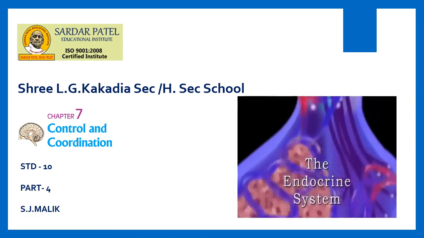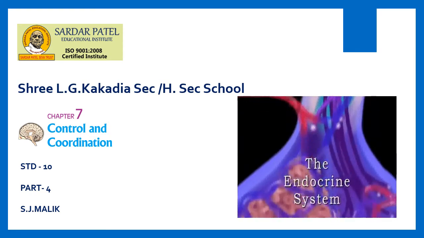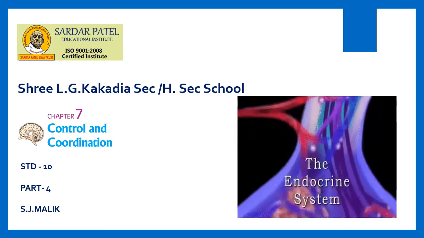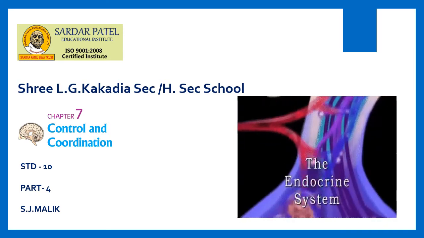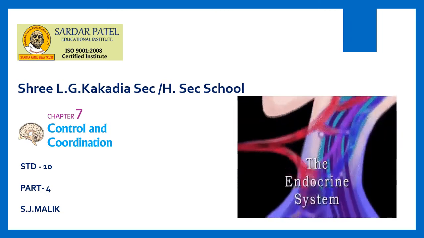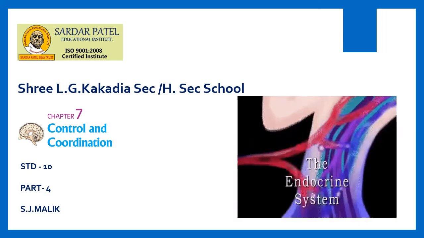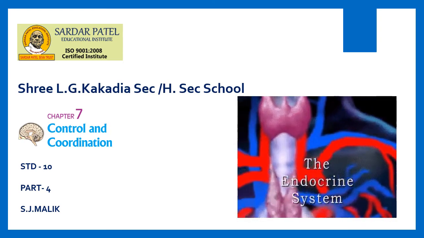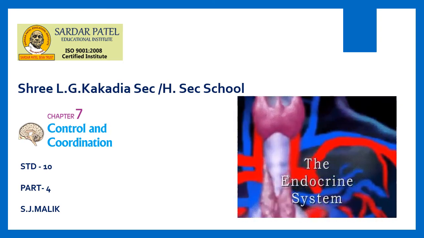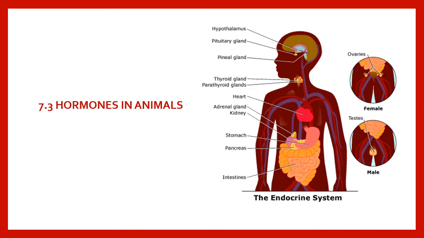Good morning, dear students. This is chapter 7, Control and Coordination. This is the fourth part of the chapter. Already three parts of this chapter we have done, and this is the last part. After this part, the chapter will be over. So let me show you what we are going to discuss in this session. In this session, we will discuss hormones in animals.